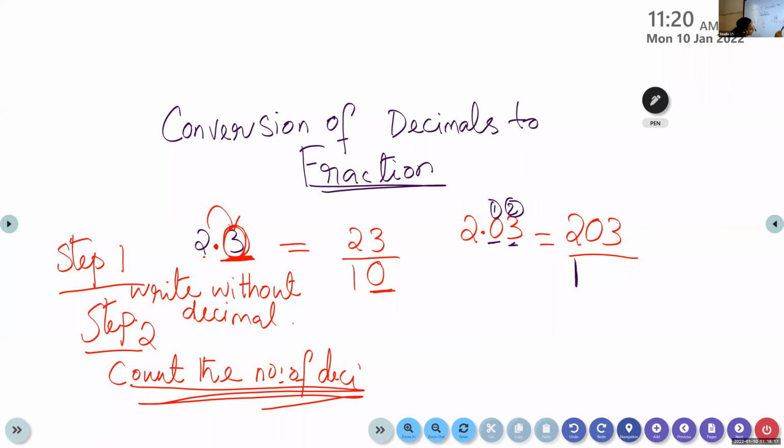Every time we will write 1, and after that we check how many zeros. Here there are 2 decimal places, so there are 2 zeros. So the denominator is 100: 1 followed by 2 zeros.